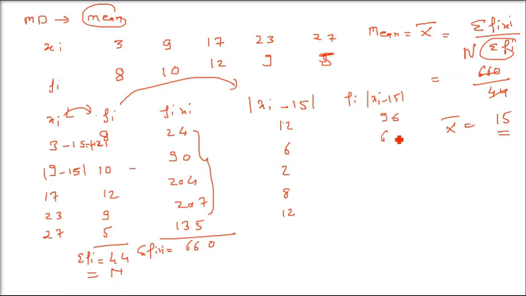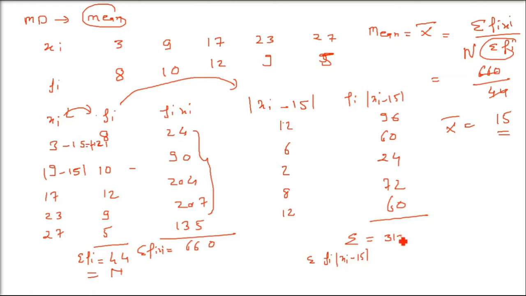So now 10 into 6 is 60, 12 into 2 is 24, 9 into 8 is 72, 5 into 12 is 60. Now you have to add all these. So just take the sigma of this. What do you get? 312. This 312 is sigma of fi into modulus xi minus 15.